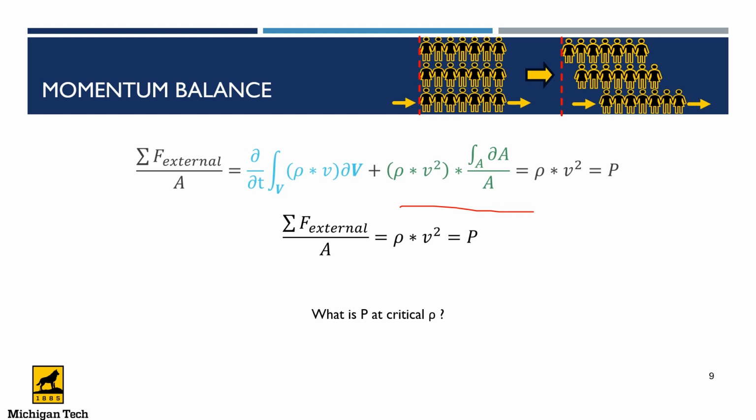So for the critical pressure point, having calculated the critical density and critical velocity, what is P at the critical density point? Just talk with your neighbor, discuss, and tell me what you think about this, or what the expression of the values will be like.